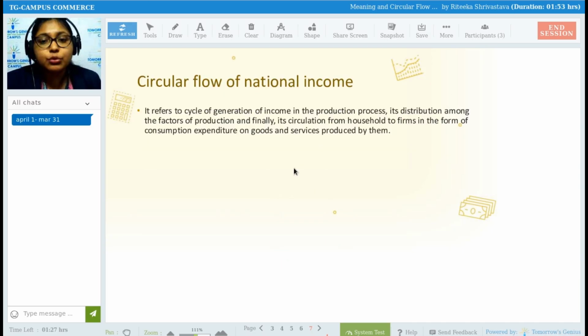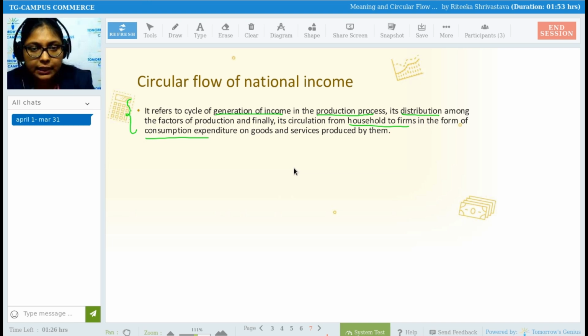So it refers to the cycle of generation of income in the production process, its distribution among the factors of production, and finally its circulation from household to firms in the form of consumption expenditure on goods and services produced by them. The meaning of this sentence we will understand. First of all, let us underline the important terms from the meaning given to you: generation of income, circular flow.